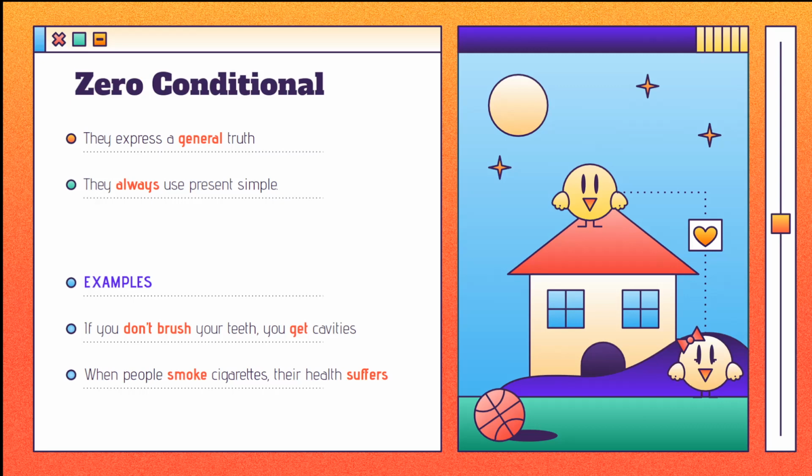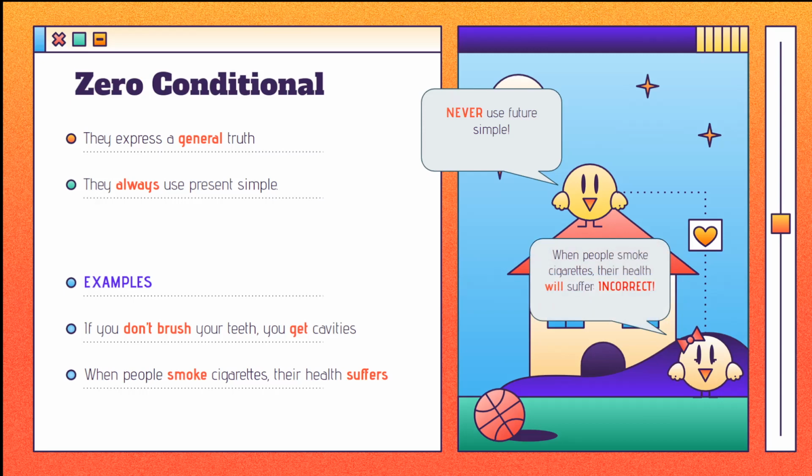There are a couple of things to take note of in the above sentences in which the zero conditional is used. First, when using the zero conditional, the correct tense to use in both clauses is the simple present tense. A common mistake is to use the simple future tense. For example, when people smoke cigarettes, their health will suffer. That's incorrect. Secondly, notice that the words if and when can be used interchangeably in zero conditional sentences. This is because the outcome will always be the same, so it doesn't matter if or when it happens.